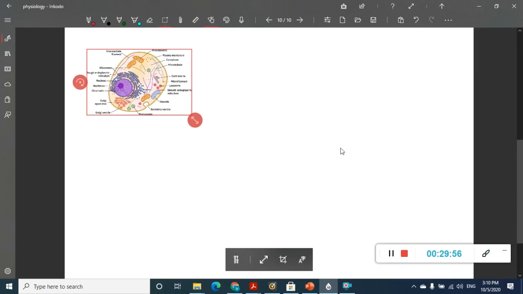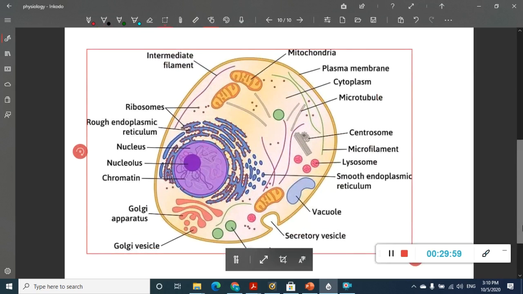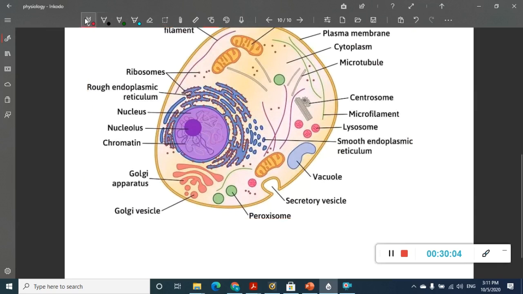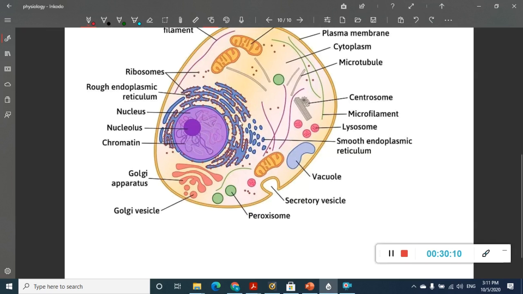I'll draw this again here, bigger. So this is the rough endoplasmic reticulum, and this is the protein which we are talking about. The rough endoplasmic reticulum will synthesize the proteins. These proteins are released by the rough endoplasmic reticulum and reach the Golgi apparatus, where they undergo changes or modifications, and they are released outside in Golgi vesicles.